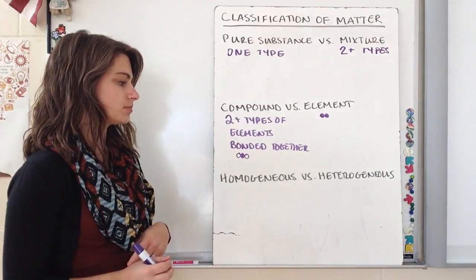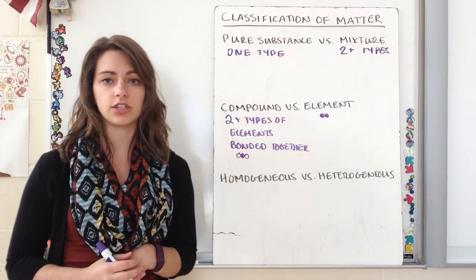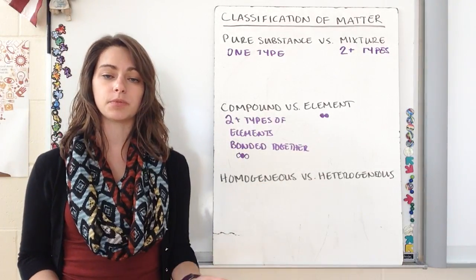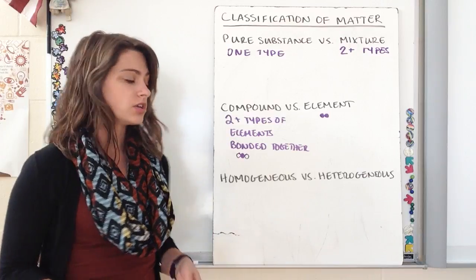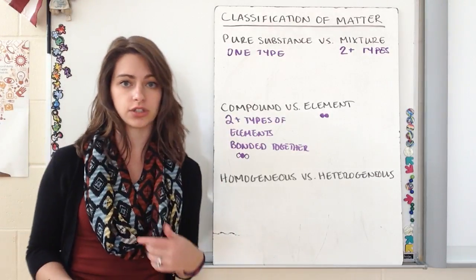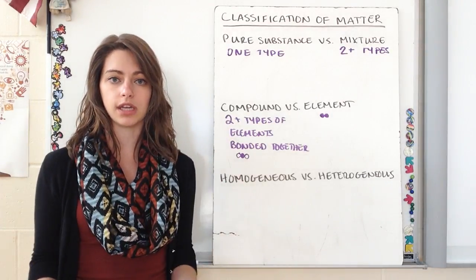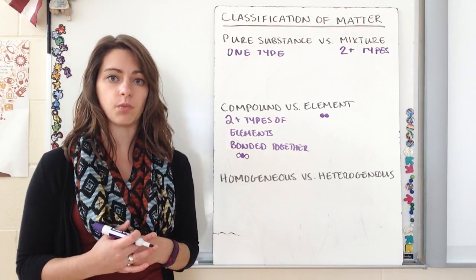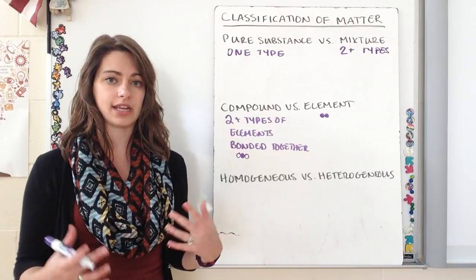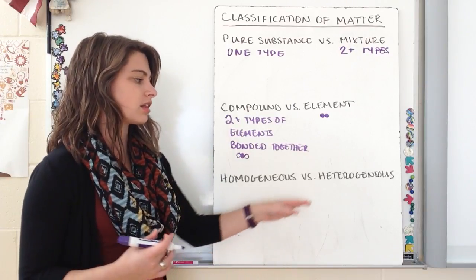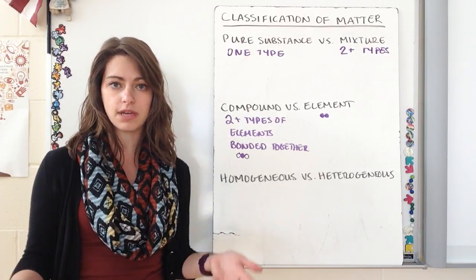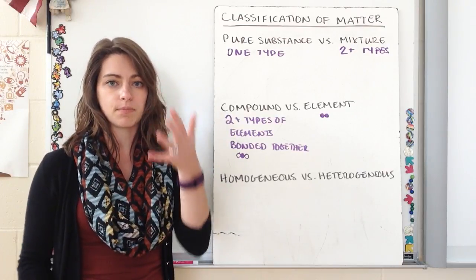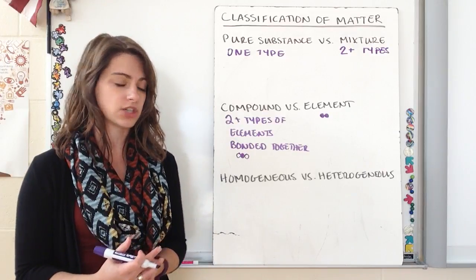So that's a compound. One more classification we have is homogeneous versus heterogeneous. And these are descriptions for our mixtures. So we can describe a homogeneous mixture as something that is spread uniformly through the material, and a heterogeneous mixture would be something that's not spread evenly. So something that clumps together, salad dressing would be an example, because when you let salad dressing sit, you'll see the different components separate out. So that is a heterogeneous mixture.